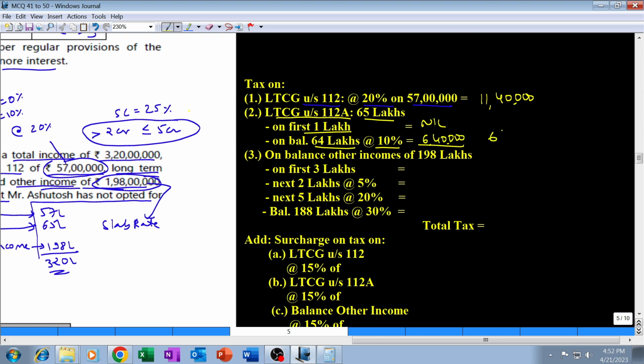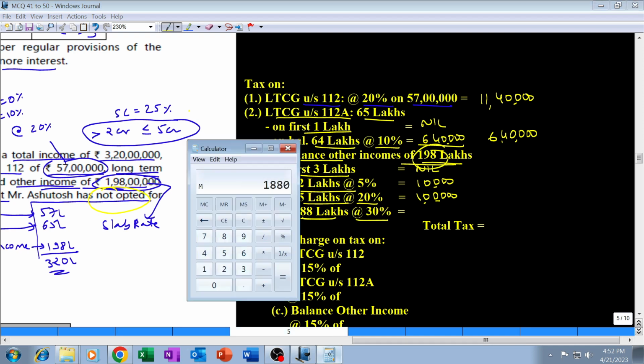The total tax under section 112A will be 6 lakhs 40,000, and on balance other income, the third and the last income, 1 crore 98 lakh rupees. He is not opting for 115BAC. Tax will be: first 3 lakh basic exemption. He is a resident senior citizen, therefore basic exemption 3 lakh. First 3 lakh nil, next 2 lakh rupees at the rate of 5% will be 10,000, next 5 lakh at the rate of 20% will be 1 lakh, and on balance 1 crore 88 lakh out of 198 lakhs, first 10 lakh is gone, balance 1 crore 88 lakh will be taxable at a flat rate of 30%,